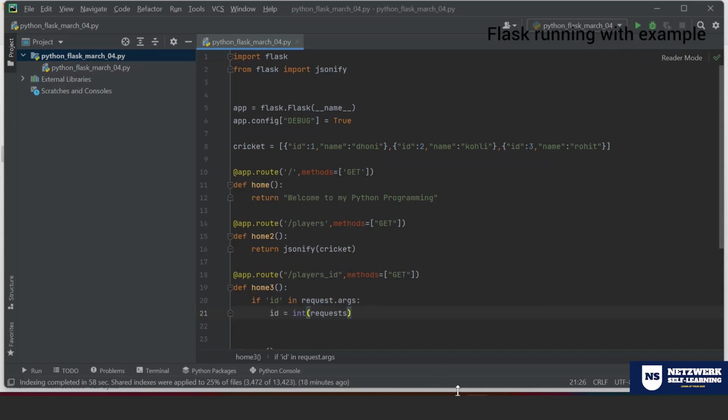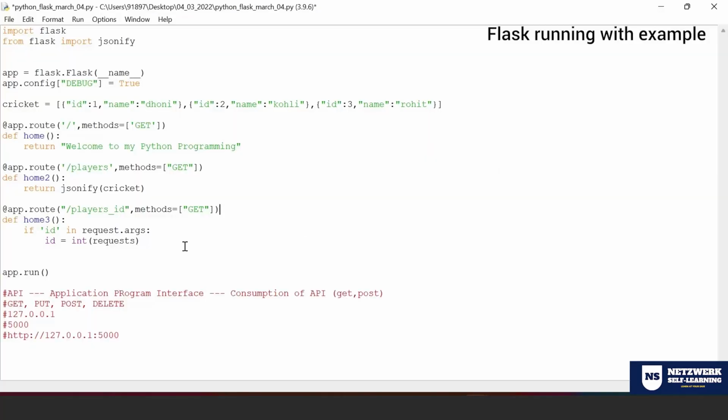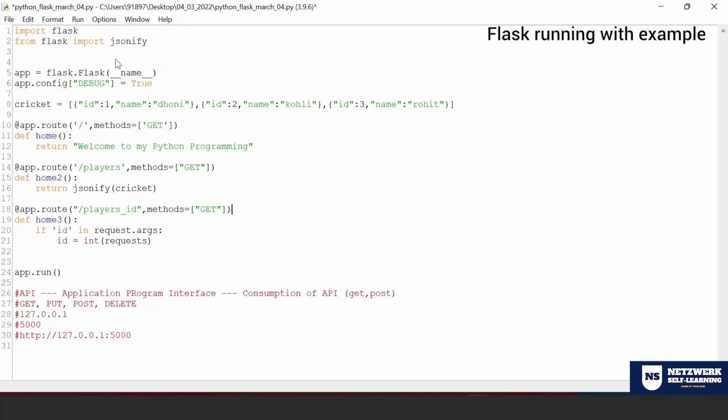Request dot. Yes. So let us focus back to the same thing that we started here. Let me add line numbers just to give you clarity. At line number 11, we have decorated the function with the normal, empty route. And at line number 15, that particular function home2 is decorated with the route of players. And now home3 is going to get decorated with the route players ID. Now what I'm going to do is that I'm not only going to get the method directly.